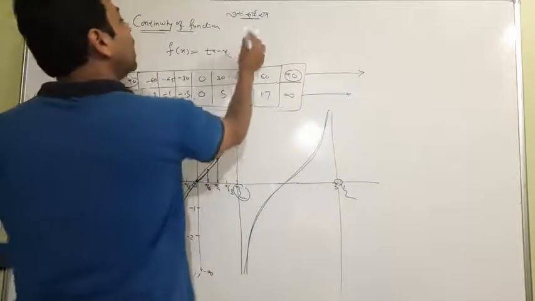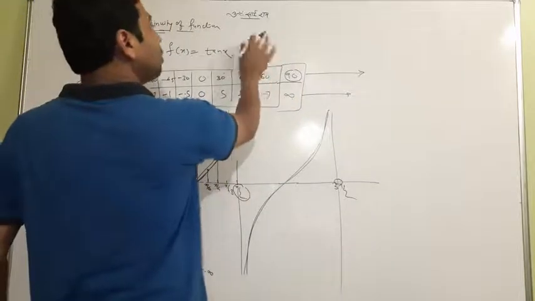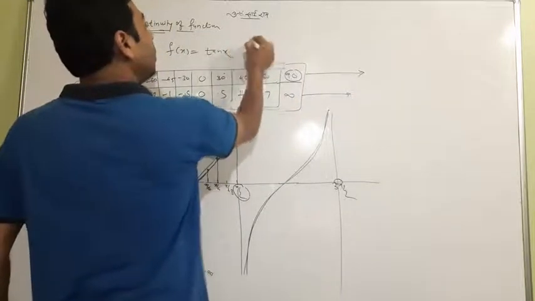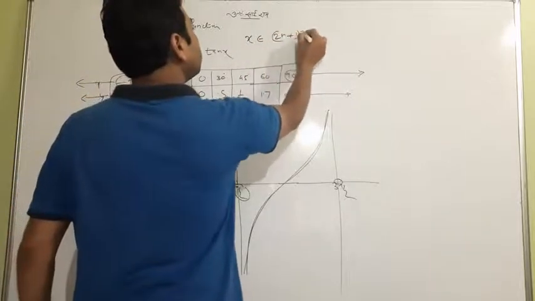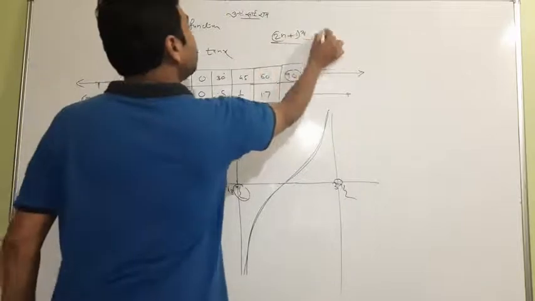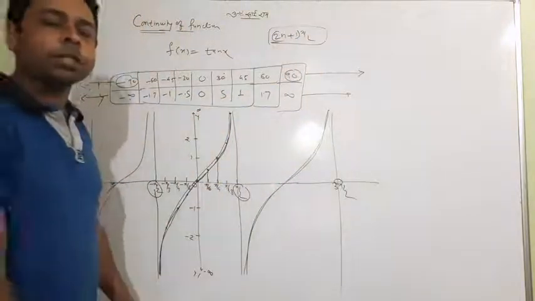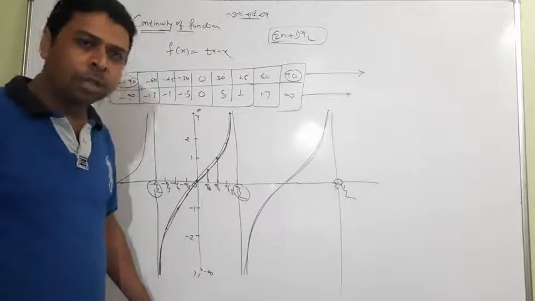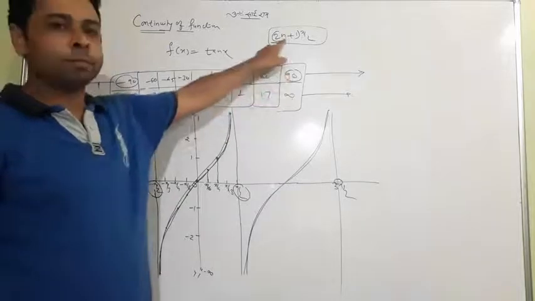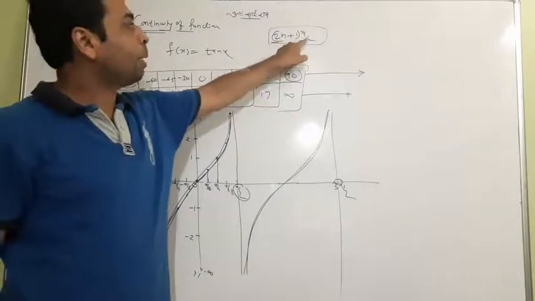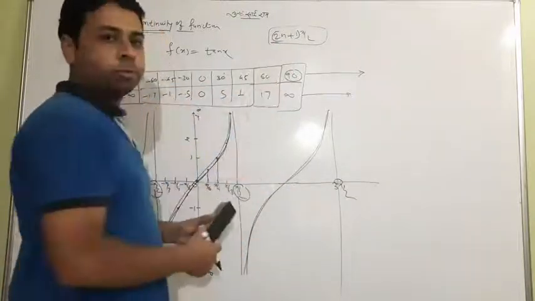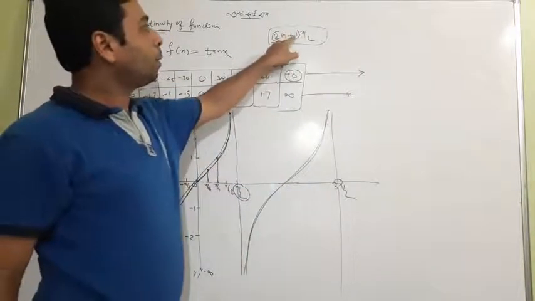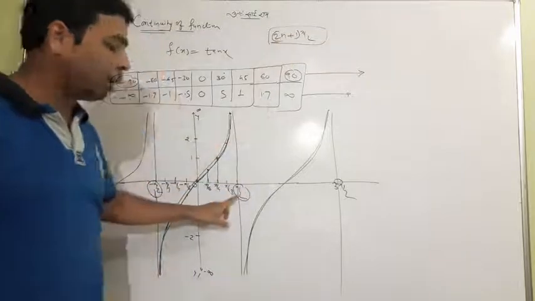I would say that the function is not defined at x where x belongs to (2n plus 1) pi by 2. Sorry, these are the points where the function is not continuous. Still confusion? Let me explain. Put n equal to 1: 2 ones are 2, plus 1 is 3, so 3 pi by 2. I told you that at 3 pi by 2 the function is not continuous. Put n equal to 0: it is 0 plus 1, pi by 2. At pi by 2 the function is not continuous.